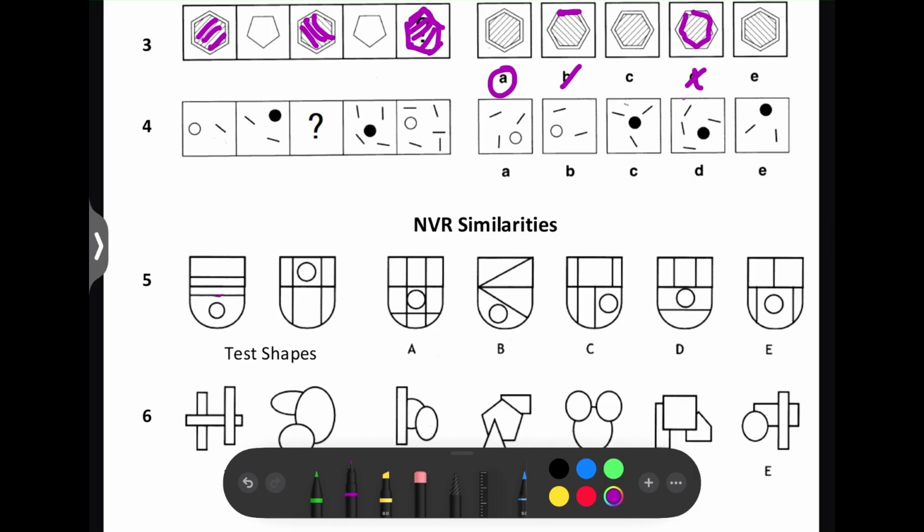Next question. Here we've got a white circle, then black, then black, then white. So here it's going to be a white circle. So we can rule out those three. Next, the number of lines. Here we've got 1, 2, 4, 5. So here there's going to be 3. So the answer is A.